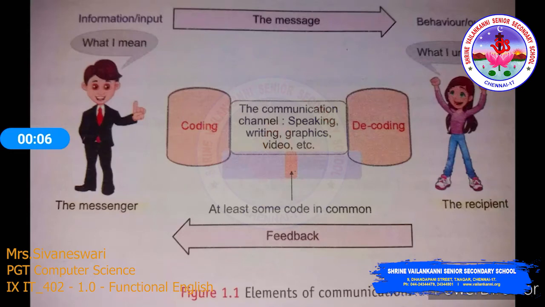This is how the elements of communication is picturized. So the messenger is the sender, what he tells, and information or input is the other element that is sent as a message to the receiver, the recipient. And here decoding encoding happens in between while the message is passed. And similarly, when the message is received by the recipient, he or she sends a feedback about whether the message is got or not and whether it is clear or not.